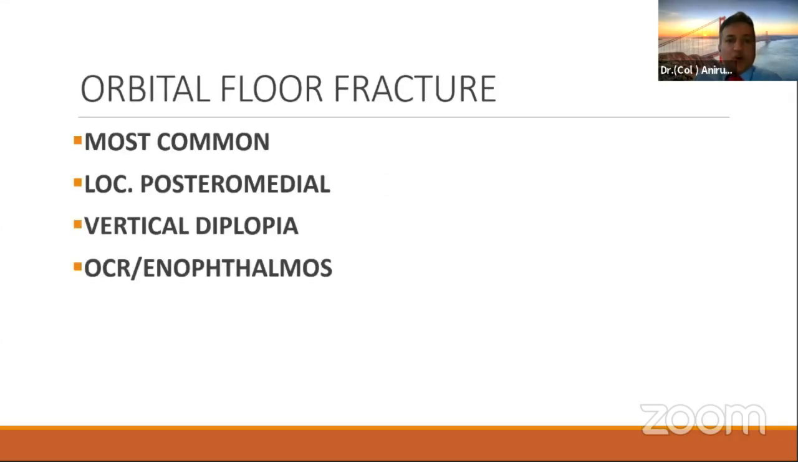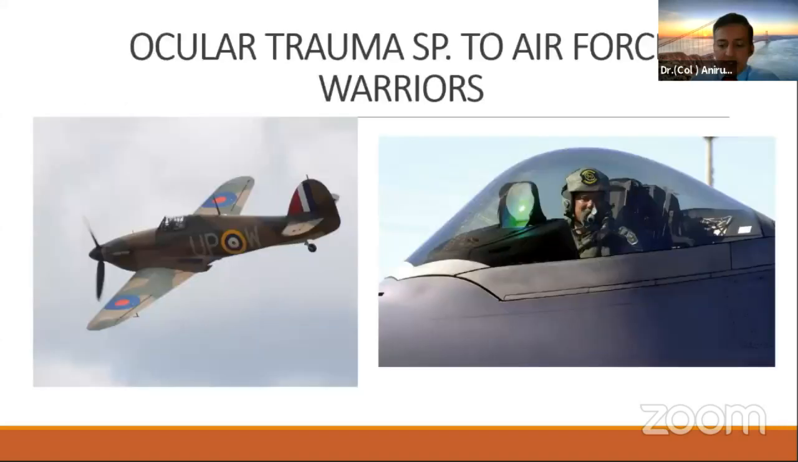Now we come to the orbital floor fracture, which is generally the most common, and it is located in the middle location. There could be vertical diplopia, there could be an OCR or oculocardiac reflex, and generally enophthalmos. Now we see this particular photograph. Why I put this is because this particular photograph is very important to all of us.